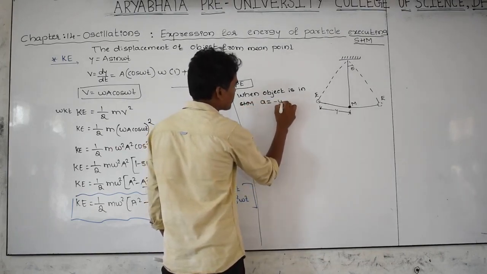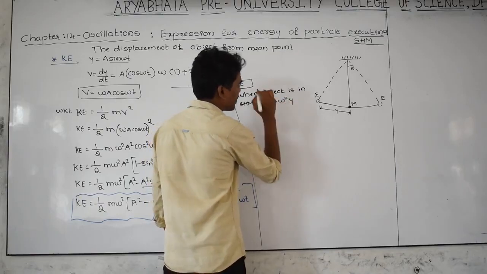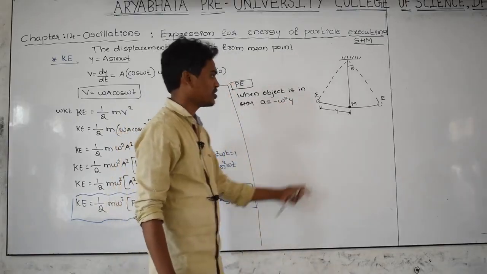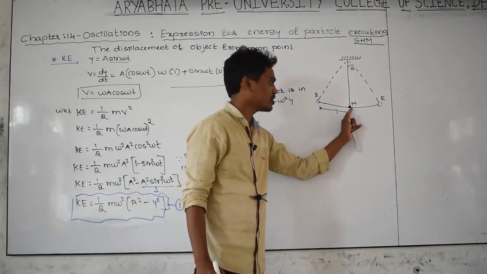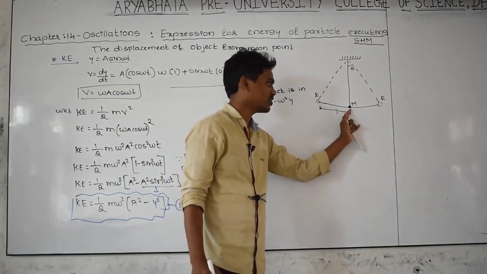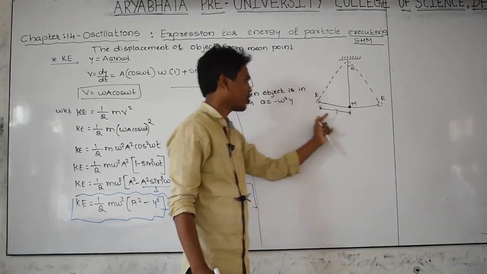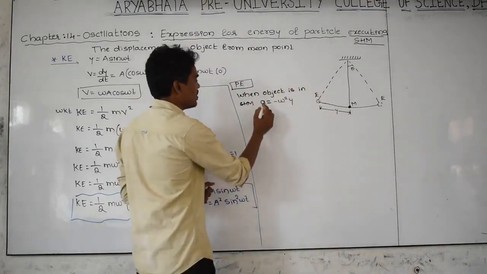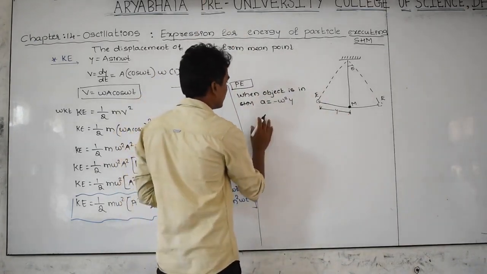Acceleration is equal to minus omega square y. What is y? y is the displacement from the mean point. Here a is equal to minus omega square y.